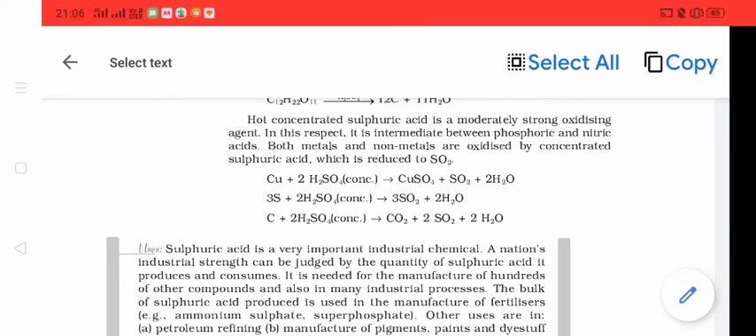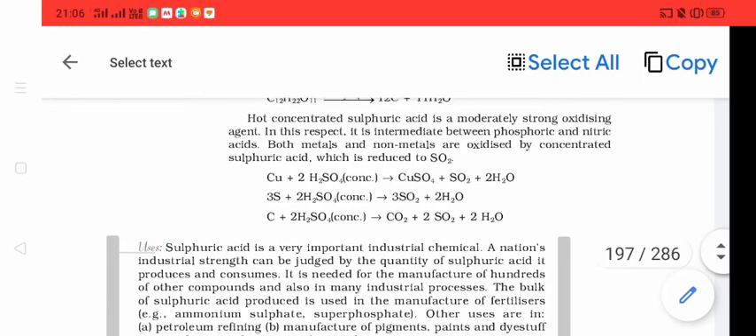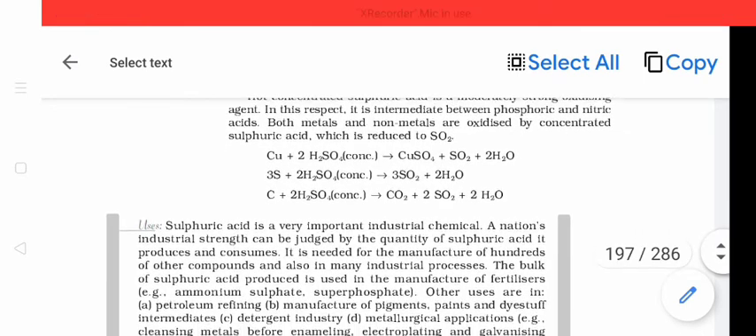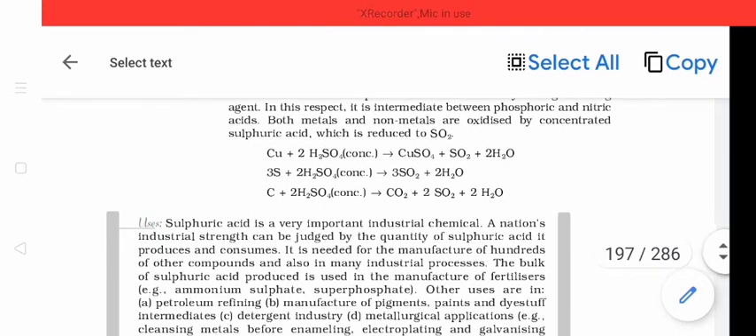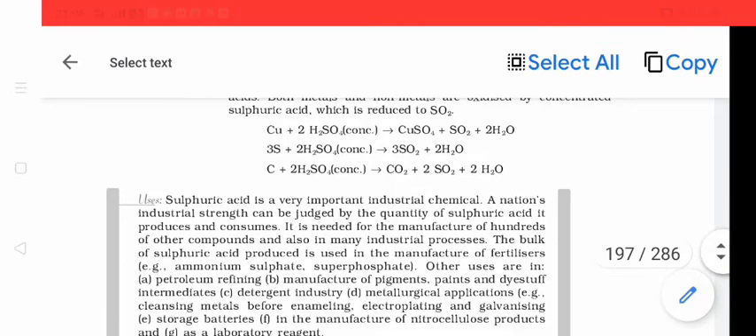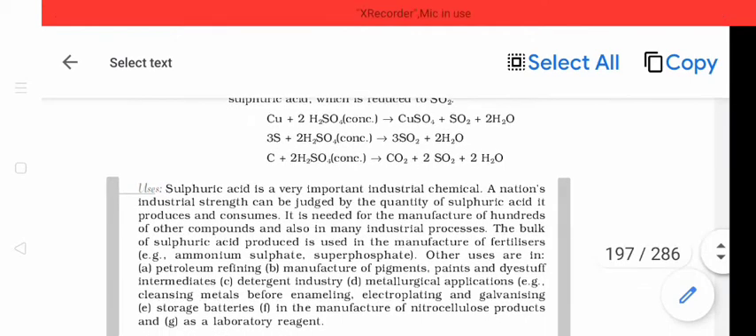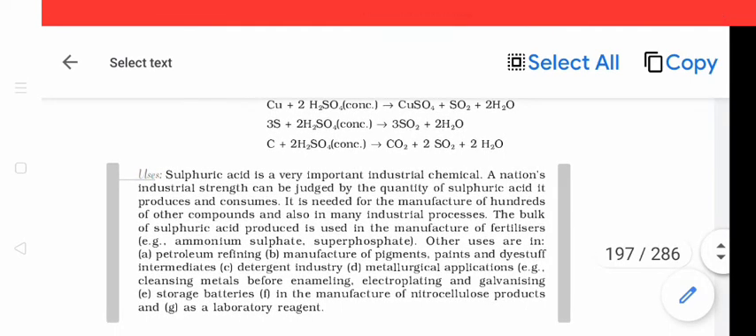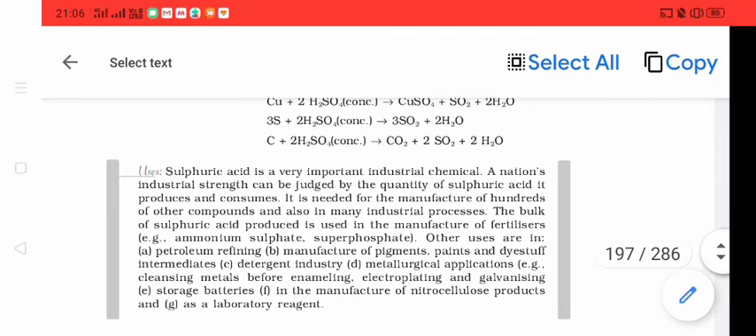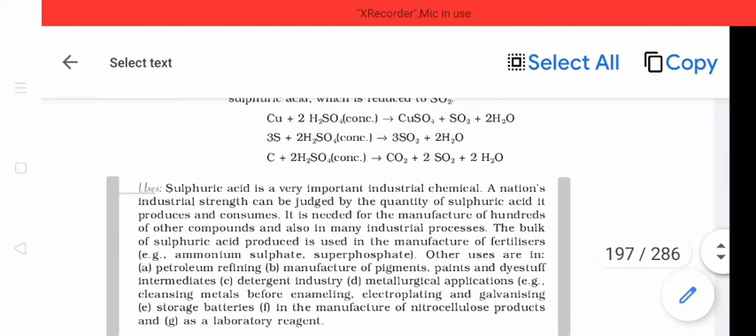And the three equations given here show the strong oxidizing character of sulfuric acid. The first is the reaction of copper with concentrated sulfuric acid to form copper sulfate plus sulfur dioxide plus water. You can see here when sulfuric acid is made to react with copper, the products obtained are sulfur dioxide, water, and copper sulfate. Similarly, if sulfur is made to react with sulfuric acid, again you get sulfur dioxide and water. And if carbon is made to react with sulfuric acid, it produces carbon dioxide, SO2 and water.